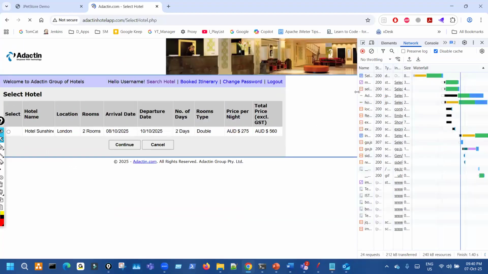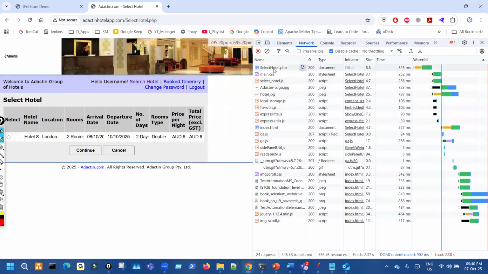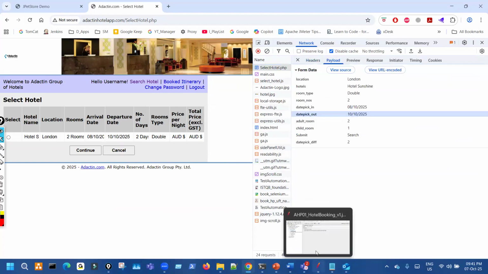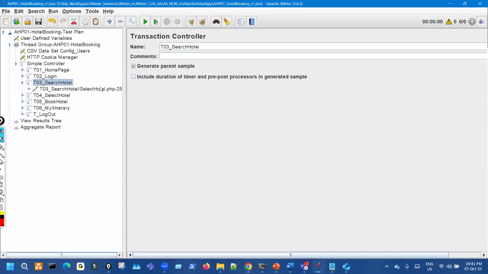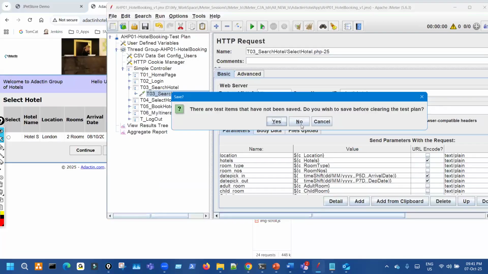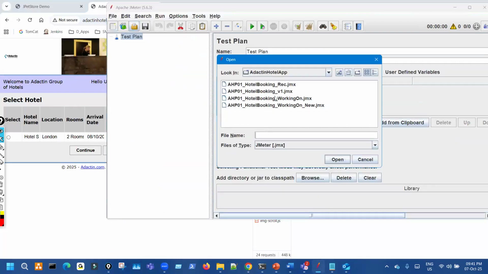When you click on search, you see this is the request. One request, a post request. So check-in date, check-out. It's very simple. So this is the search hotel request with this. We have done parameters.